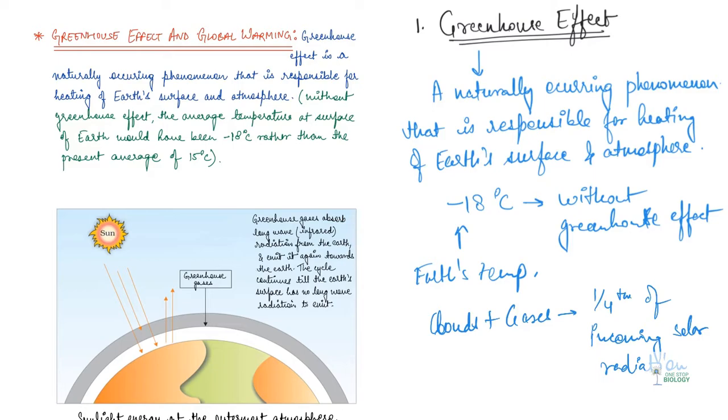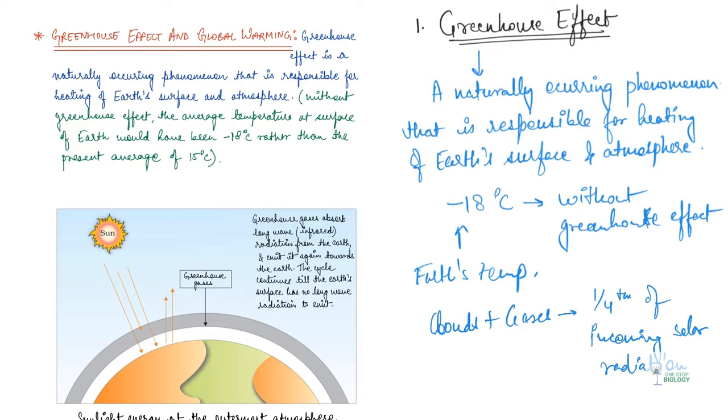Right. So basically, they absorb some of it, and almost half of the incoming solar radiation falls on the Earth's surface, which keeps on heating the surface. And there is a small amount which is reflected back.